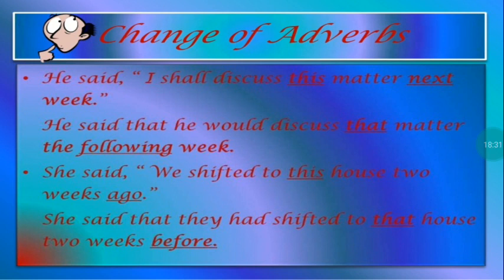Then she said, again, we shifted to this house 2 weeks ago. So we shifted. This is past tense, right? So it will become past perfect. She said that they had shifted to that. This house will become that house. And 2 weeks ago, that ago will change to before. So she said that they had shifted to that house 2 weeks before.